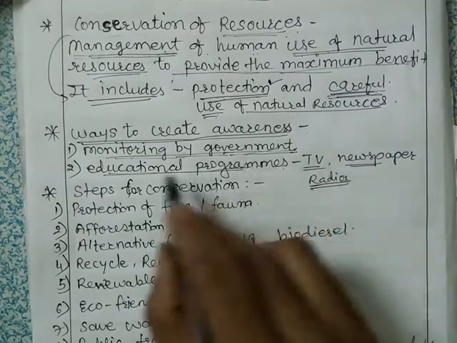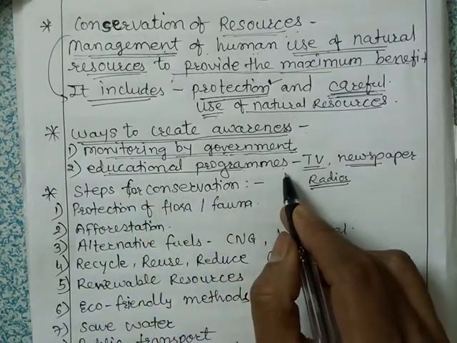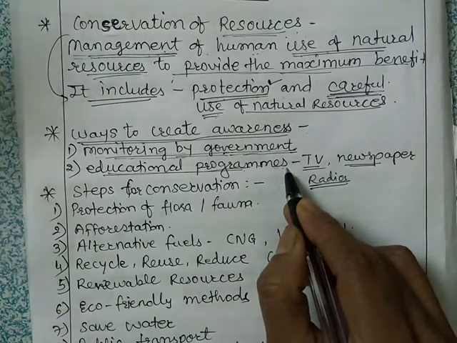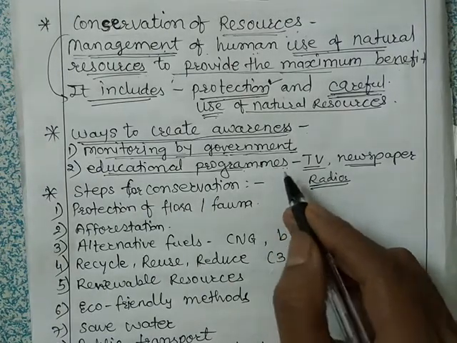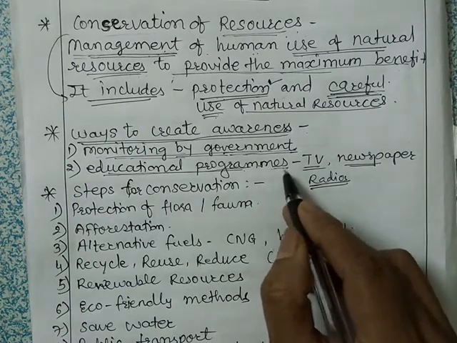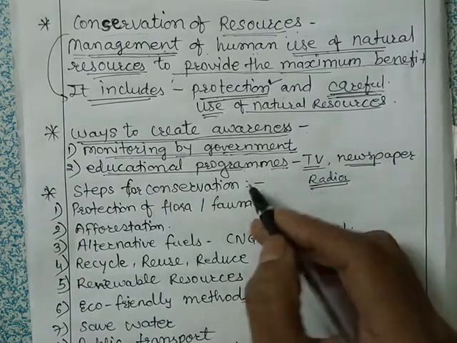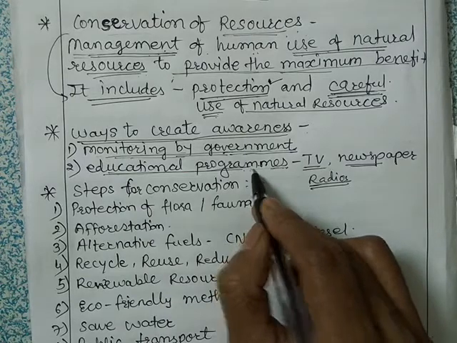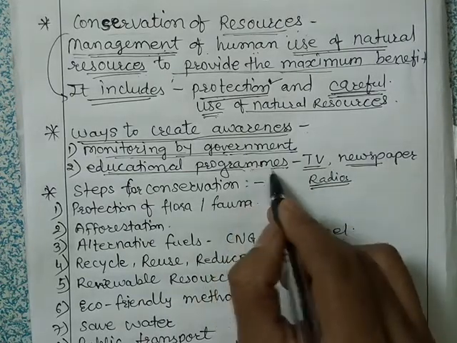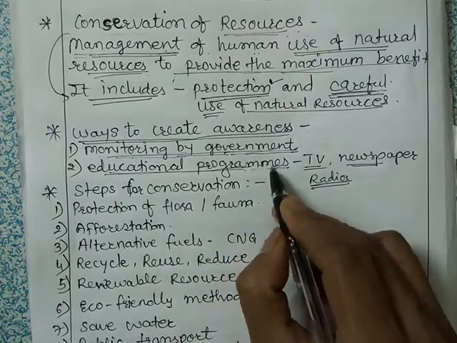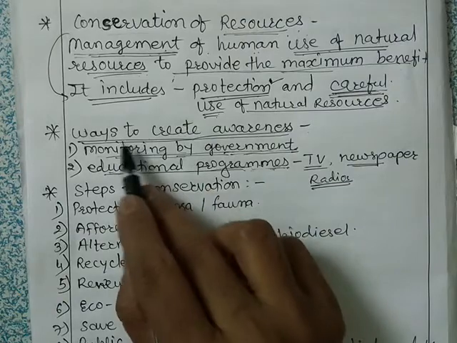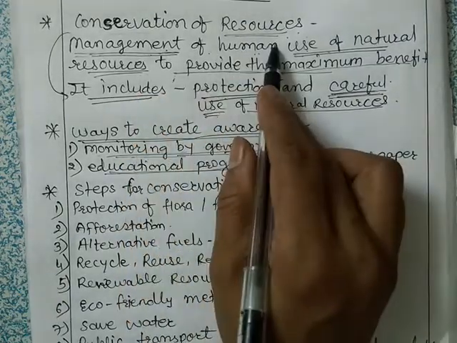For that the government calls some educated people, their interviews are there, and they tell different ways to protect our environment. Again, some plays, dramas, poem recitation, songs, short movies. These are the educational programs through which people can be made aware about the usage and conservation of resources.